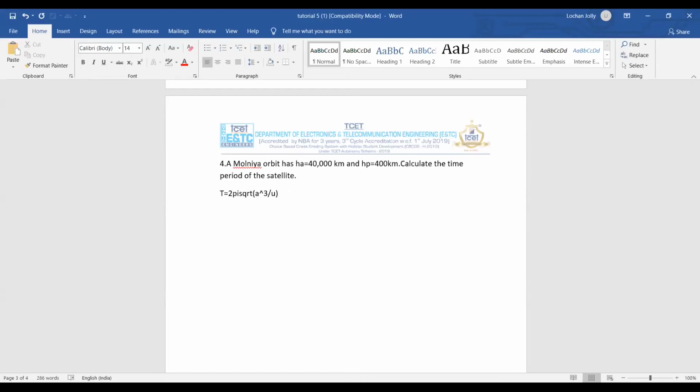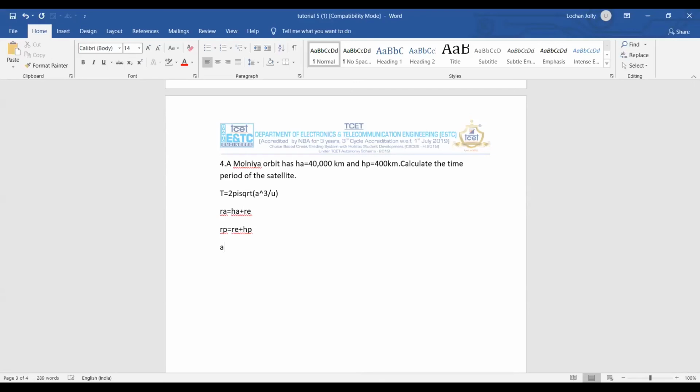Now you are given the height. Height is given from the surface, so we need to calculate the radius of apogee, which is nothing but the height of apogee plus the radius of the earth. Similarly, the radius of perigee is equal to the radius of the earth plus the height of the perigee, right?